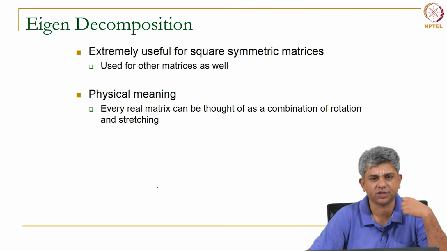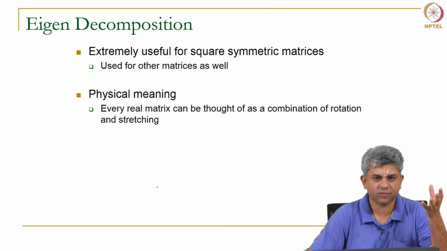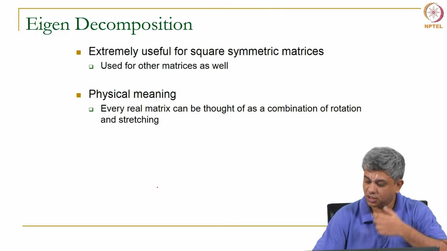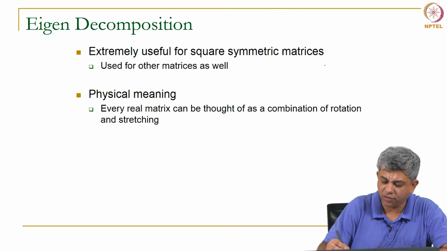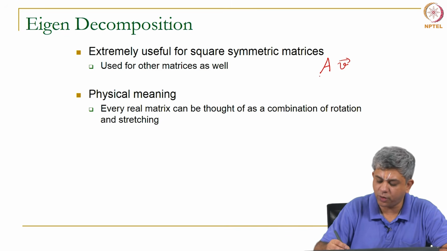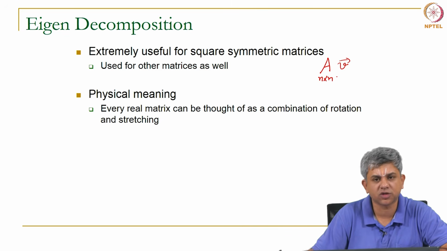So, here is the simple physical meaning that is usually useful in order for you to anchor yourself in the eigen decomposition. So, every real matrix, remember I have talked about this before too. If you have a matrix A, for now I will talk only about square matrices.